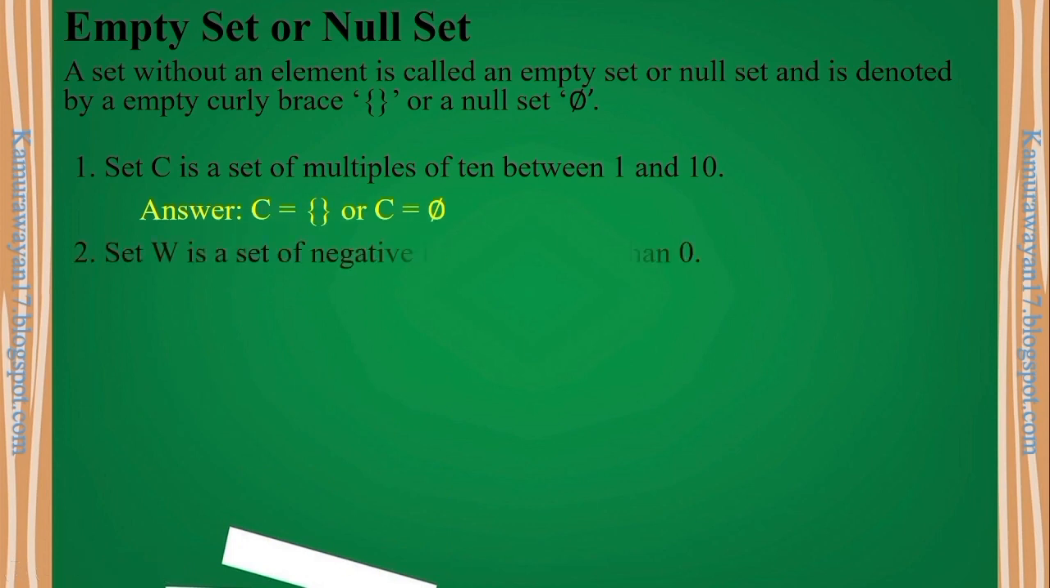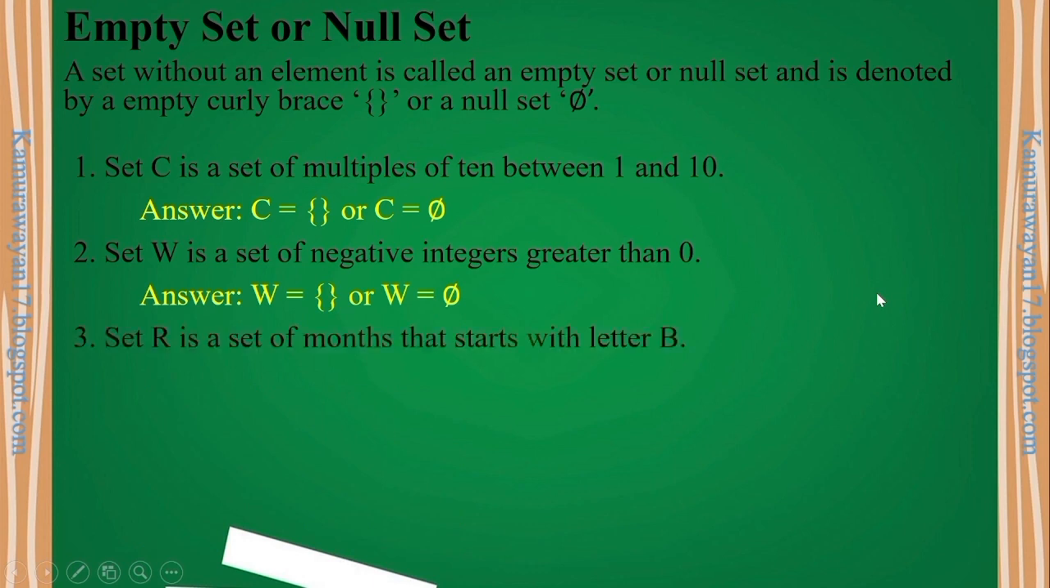Okay, another one, set W is a set of negative integers greater than 0. Negative integers greater than 0. Negative integers, mas malaki ba yung mga negative integers natin sa 0? No. So therefore this is an empty set.